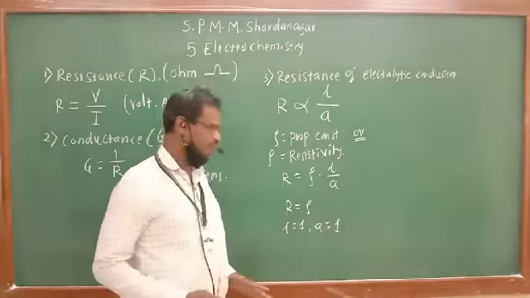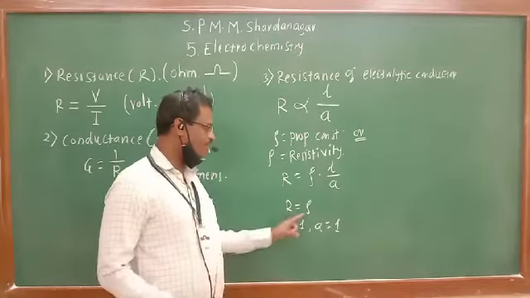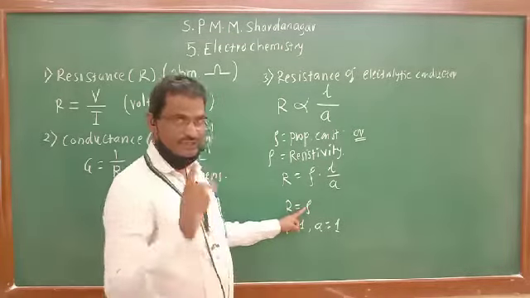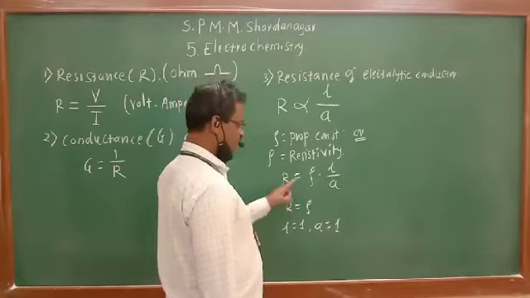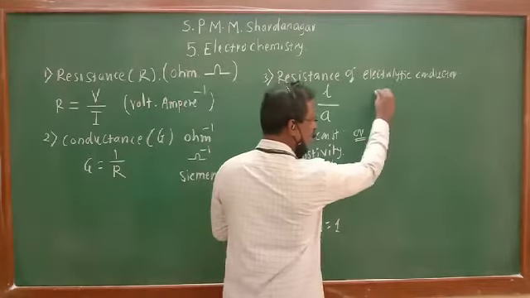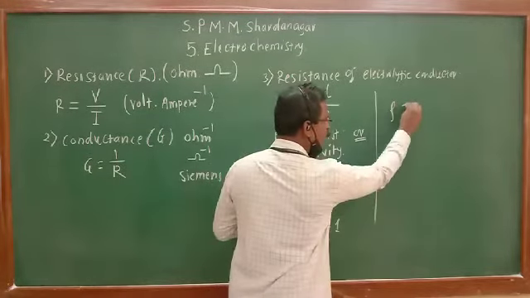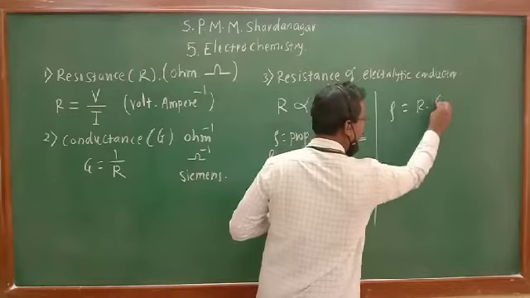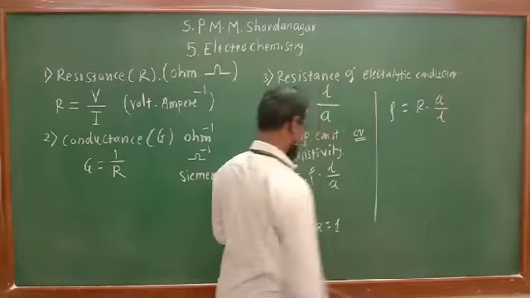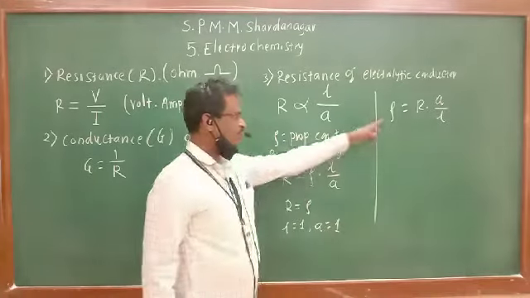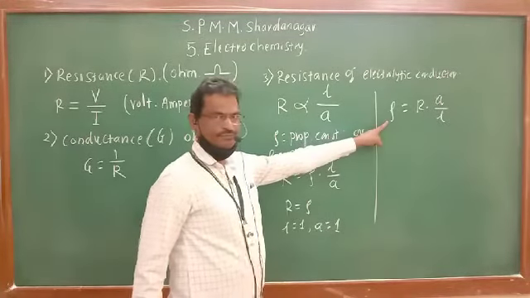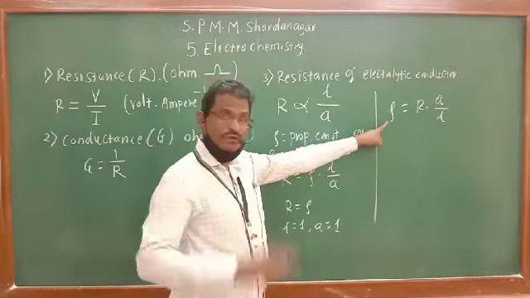Now find the unit of resistivity. What is the unit of resistivity? From this equation, rho will be equal to R into A upon L. We have to find out the unit of resistivity.